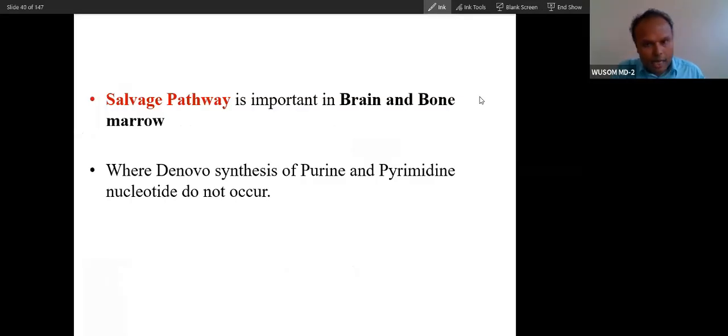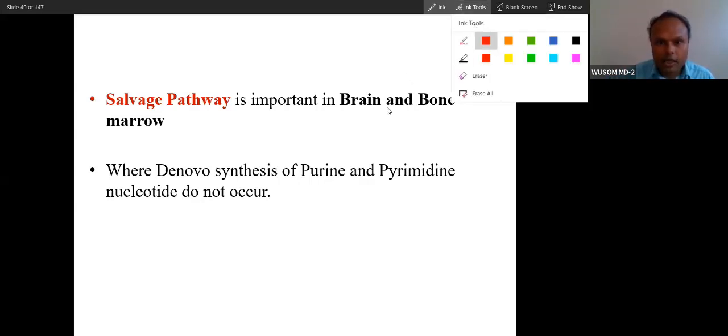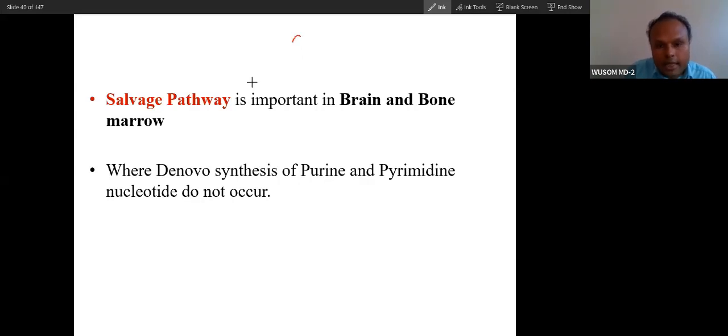Now let's talk about the salvage pathway. The salvage pathway is a very easy pathway. What happens in the salvage pathway? Recycling. You know recycling. What is recycled? The base is recycled. The salvage pathway is present in brain and bone marrow.